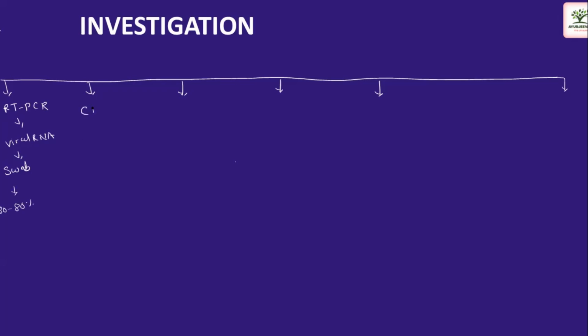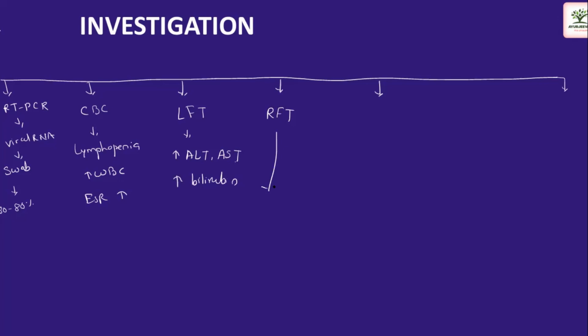So next is the CBC. What we find in CBC is lymphopenia, decreased platelets, and leukocytosis, that is increased WBC, and ESR will be raised. Next is the liver function test. We get here increased levels of ALT and AST and increased bilirubin. When the renal system is involved, we have to go for the renal function test, where we do blood urea nitrogen and creatinine.